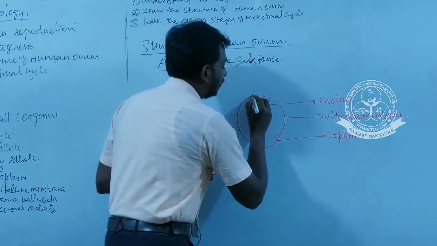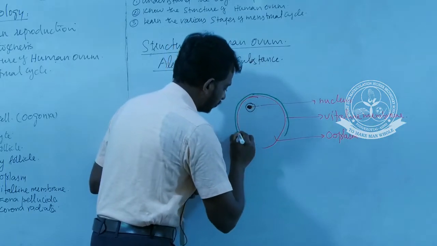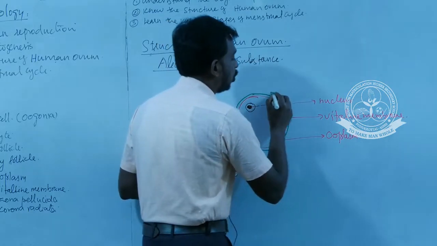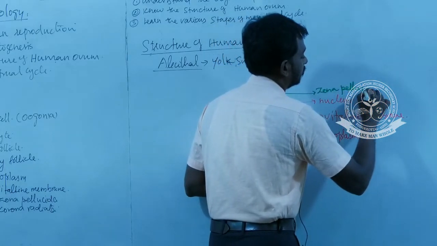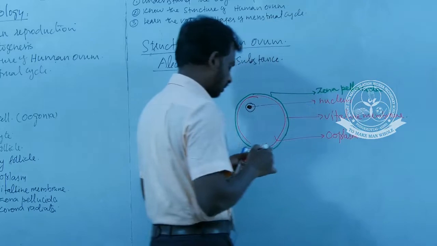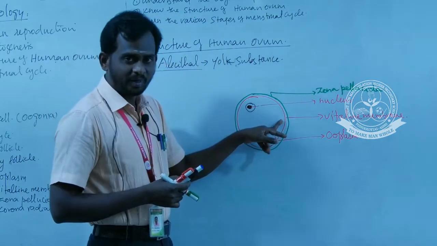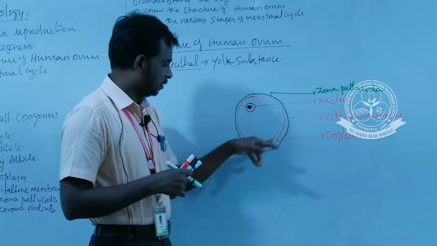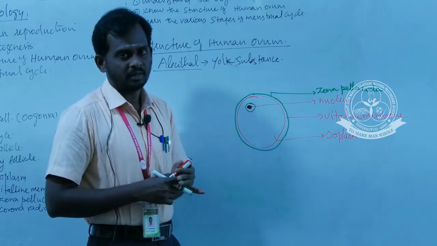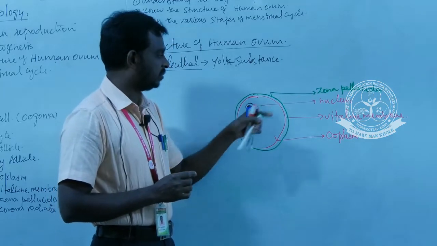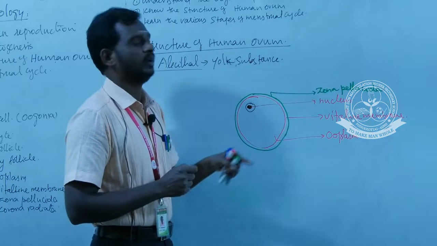egg. The second membrane is the zona pellucida. So there are two membranes which cover the egg: the membrane which immediately surrounds the ooplasm, the vitelline membrane, and the second membrane, the zona pellucida. One more question may be asked from this diagram. What is the name of the space that lies between these two membranes?